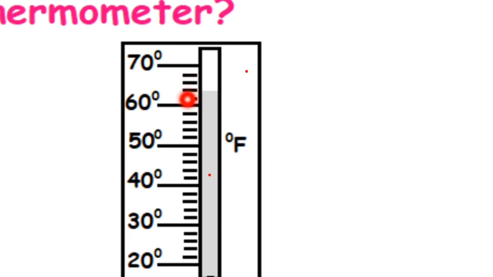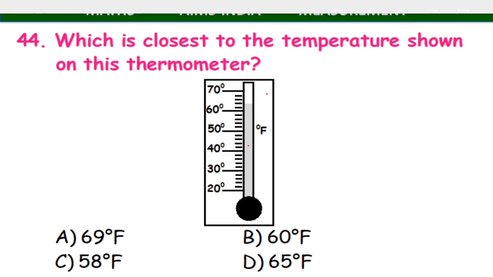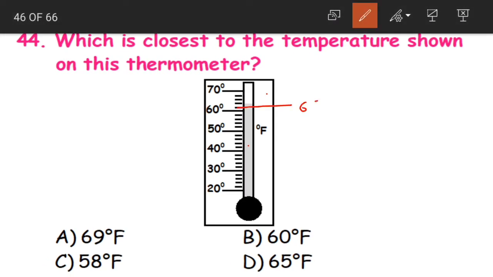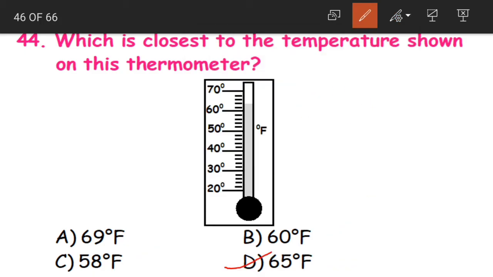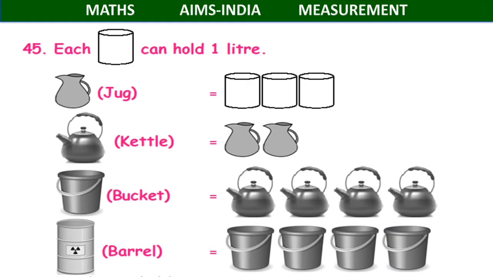It stopped at line 2, that is 64. See, what is this? This is 62, this is 64. So the line stopped here, that is nothing but the temperature is 64 degrees Fahrenheit. Exactly, it is 64 degrees Fahrenheit. And it is closest to what? Is it closest to 69, 60, 58 or 65? Which is it closest to, children? Yes, it is closest to option D, 65 degrees. 64 is closest to 65. So option D becomes our correct answer.